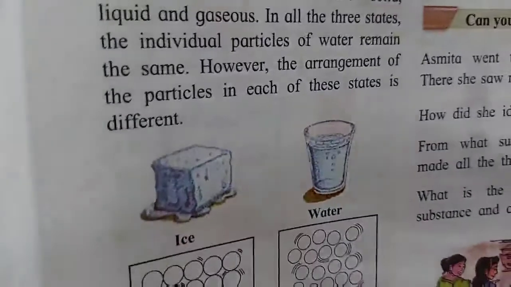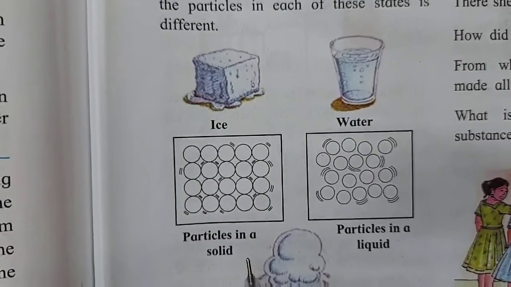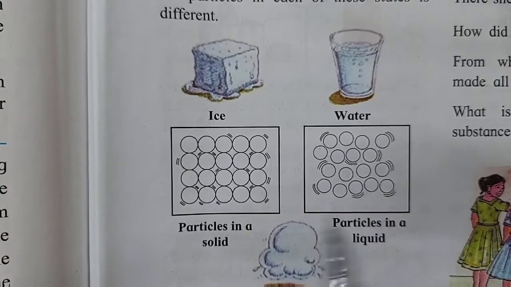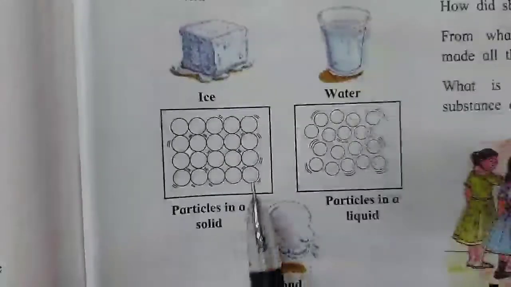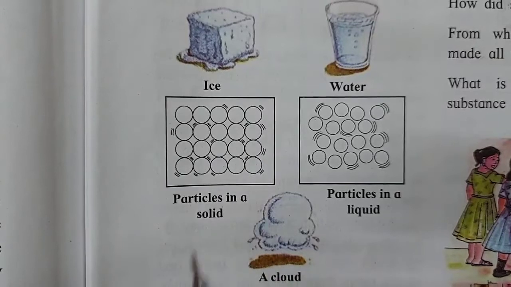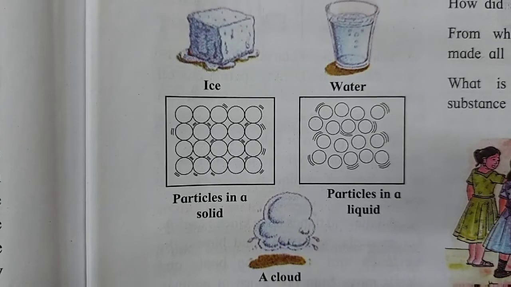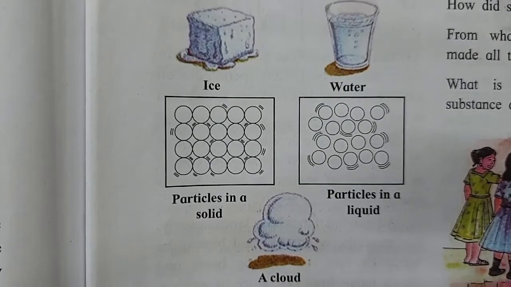Okay children, now this is the construction of the particles, one particle. Now this is the particle of solid. Now there are three diagrams in your book. Now first we will talk about the solids. Now solids have a definite shape. Now let us talk about a ball, a hard ball, right? So when you throw the ball, when you bounce the ball, when you catch the ball, the shape of the ball will change?